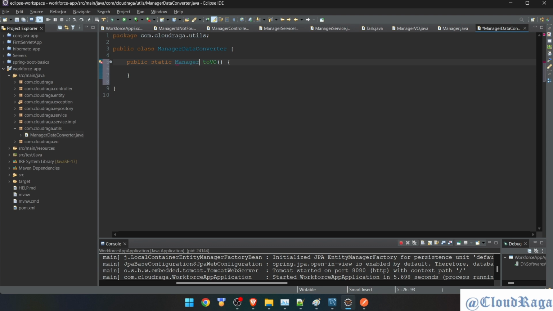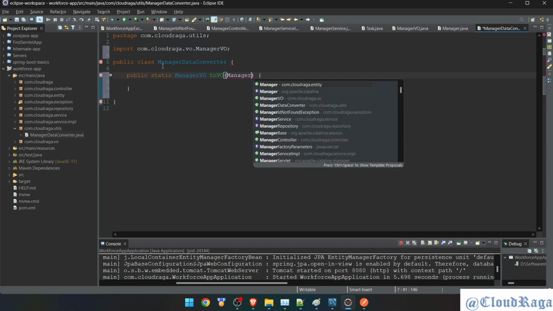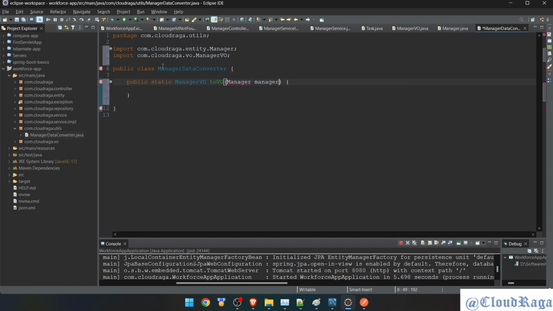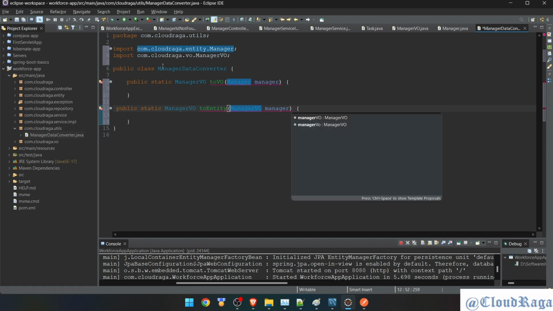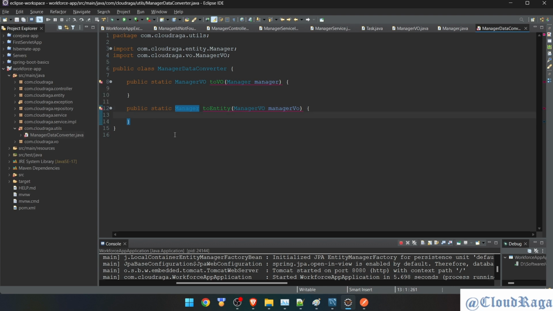When we say toView, it will return that view here. So it is going to be manager view. If it is returning manager view, that means it is taking manager entity object. Done. Likewise, I'll create a new method. I'll call this toEntity, and this time it will take view object, and it returns entity, meaning manager it will return. Okay, so this is what we're going to do.